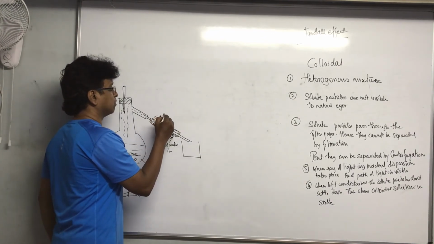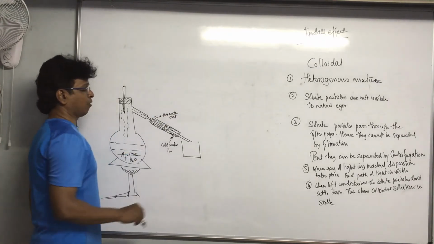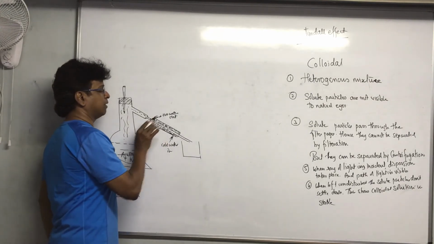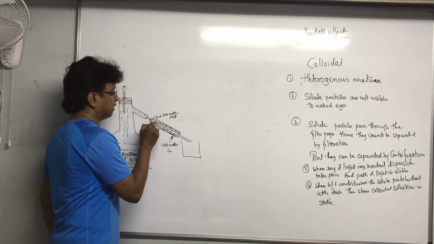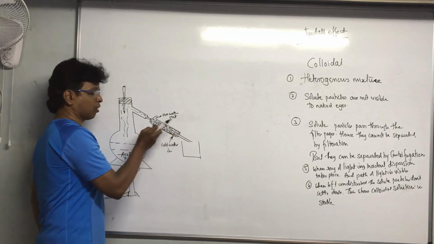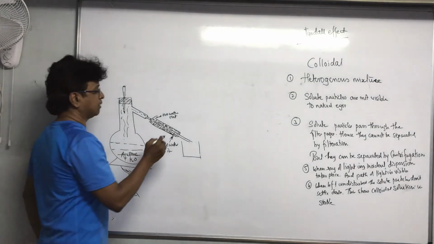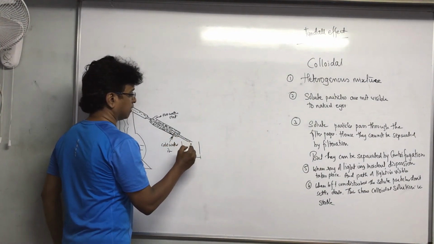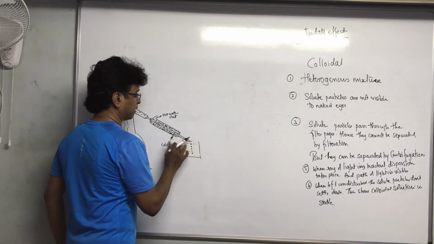This hot water is then sent out from here. More cold water comes from here. As it becomes hot, it rises up, it goes out from there. And then eventually the temperature of acetone decreases because heat is absorbed by this water. The water in the condenser absorbs the heat, and then this acetone condenses, it liquefies, and this acetone is collected over here.